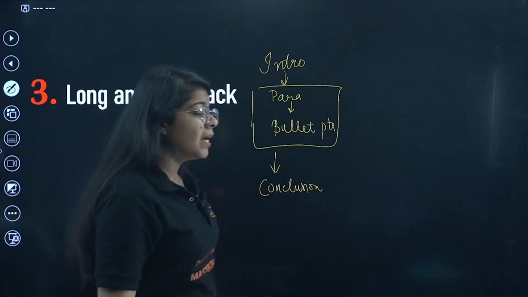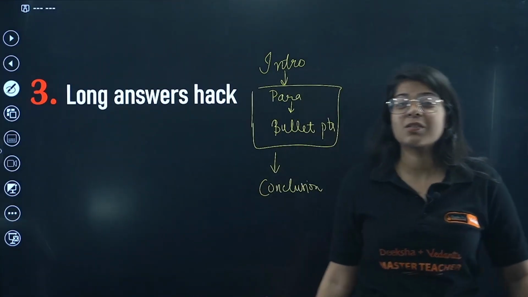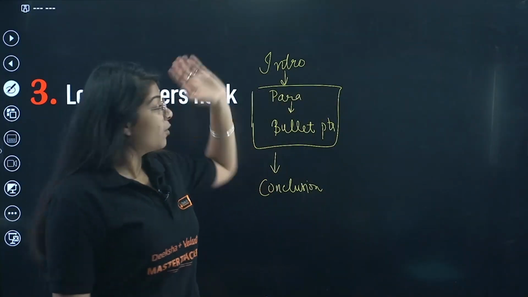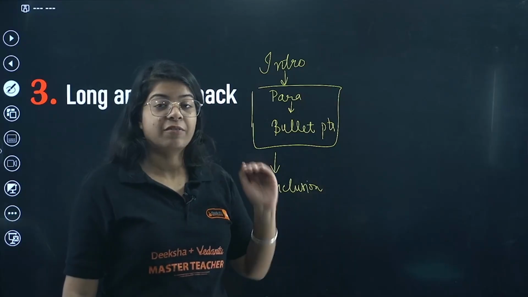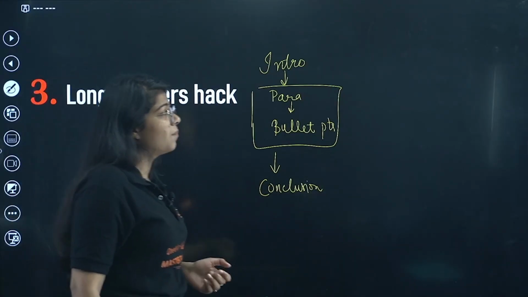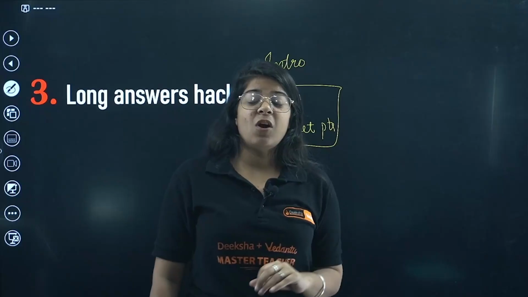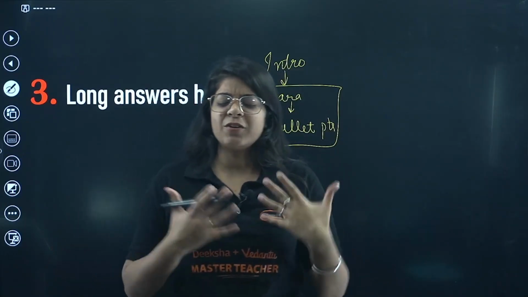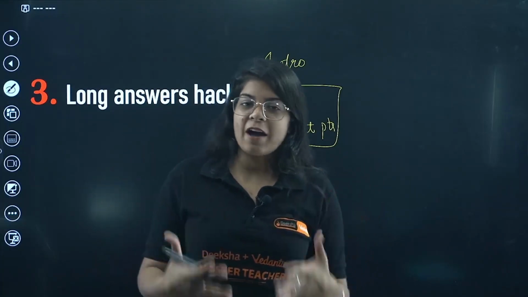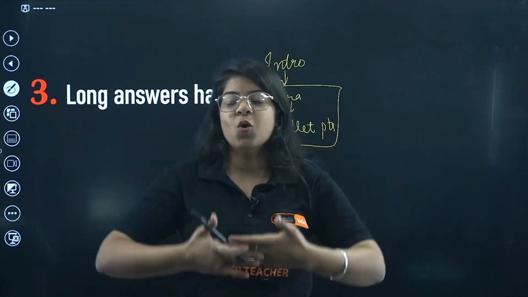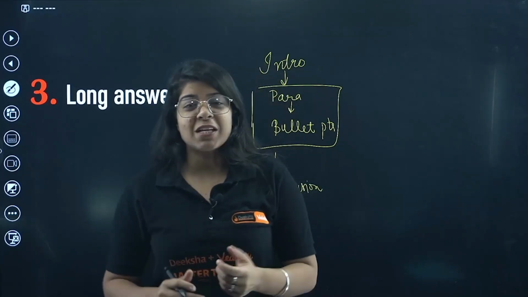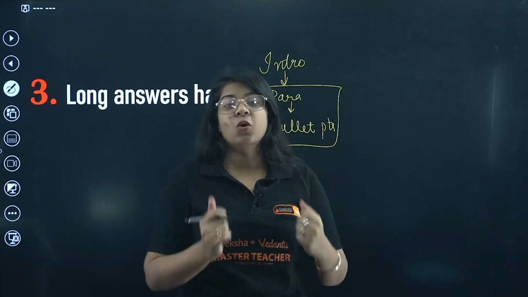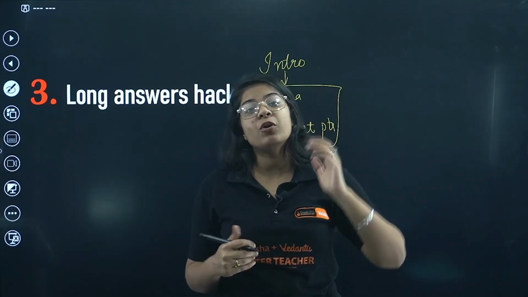Now, ma'am, there is one case when I don't remember the answer, I don't remember the bullet points. What do I do? That's actually where the hack comes in. Now if you know the answer, this is the pattern you definitely have to follow. Now if you don't know the answer, bacha, then what should you do? Then there is something called picturesque memory. The minute you read a book and close your eyes and try to remember the book, most people who have picturesque memory can see the whole page in front of them. So sometimes I just sit and stare at the book blindly, like blank, and just try to picture the whole page, because that helps you remember where exactly.